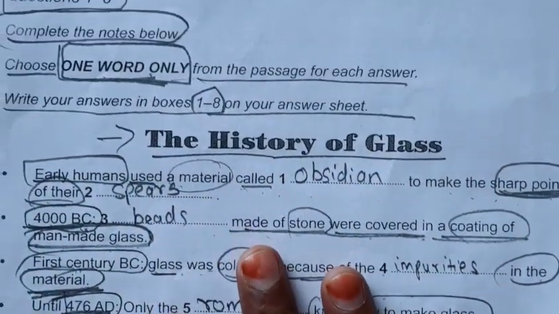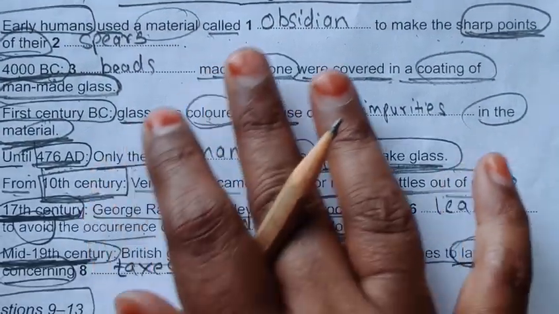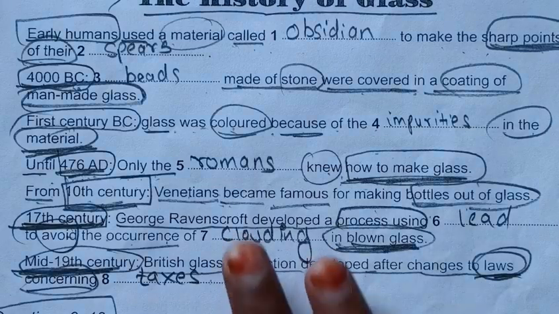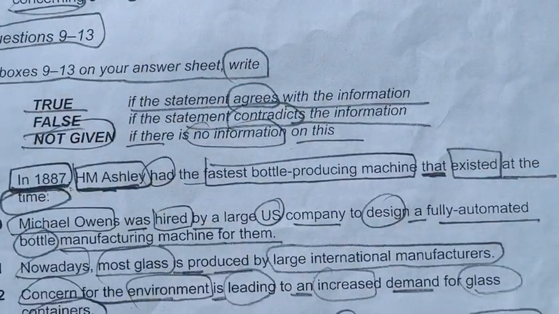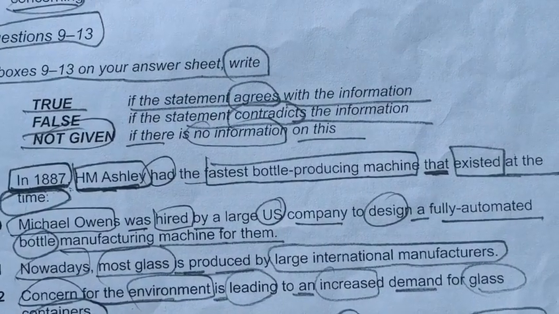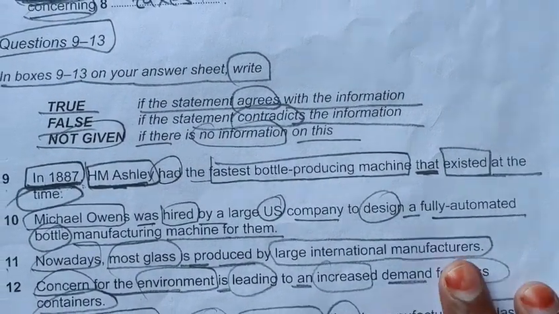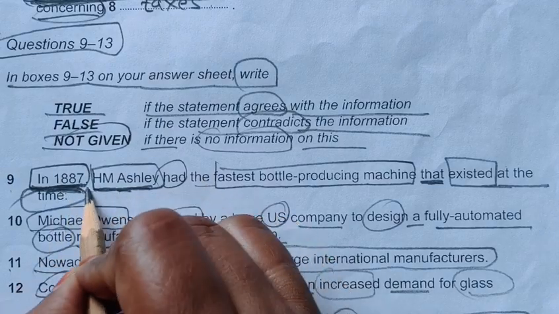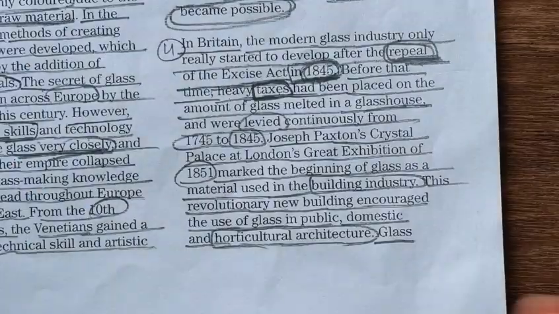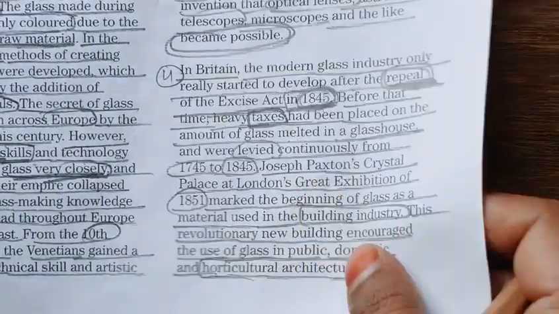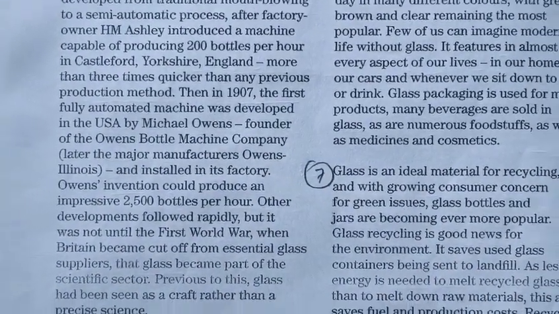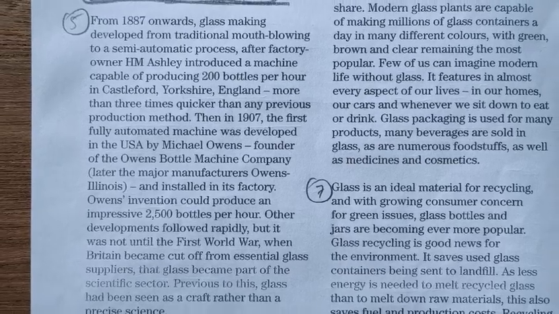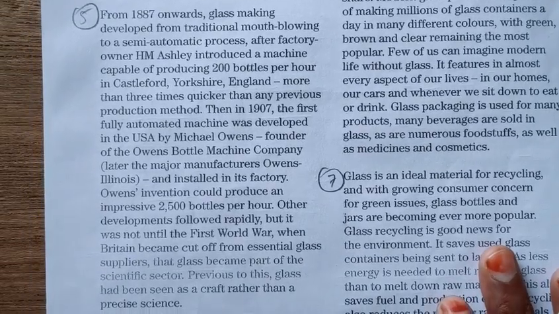So with this we have completed the complete the notes. We have found all the answers of complete the notes. Okay, and our another question type, our keyword is in 1887 H.M. Ashley. So we have not seen anything regarding this in our fourth paragraph. So we will move forward towards our fifth paragraph. And now let's quickly read our fifth paragraph.